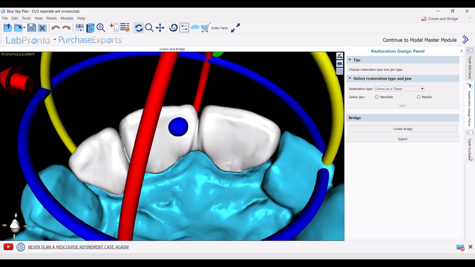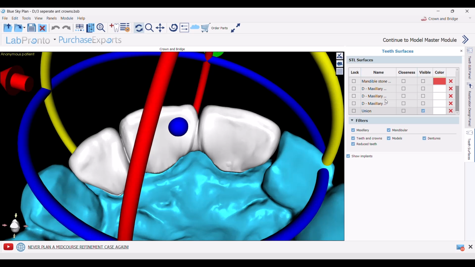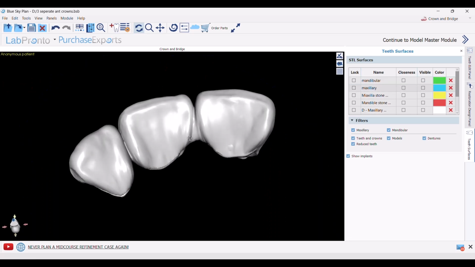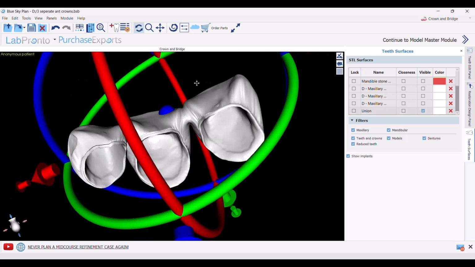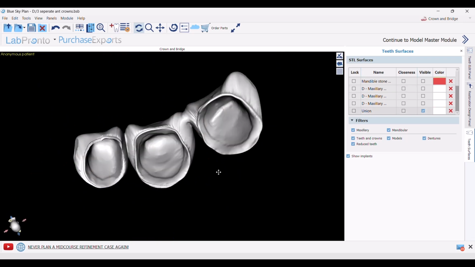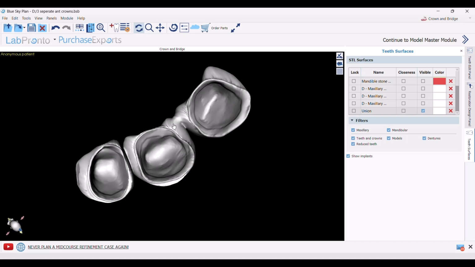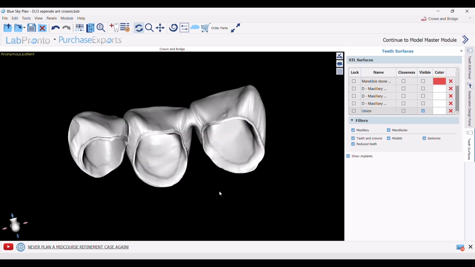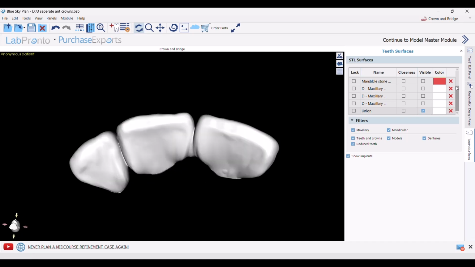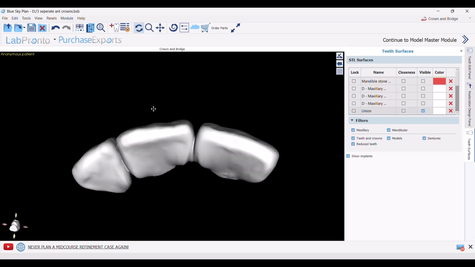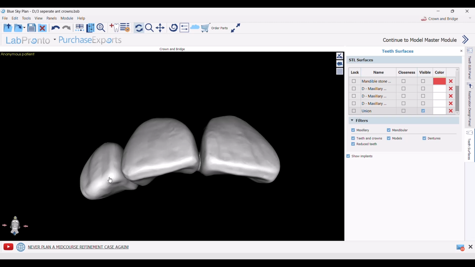If we go to the Teeth Surface tab, uncheck the maxilla, this is the bridge. Here the software added a new surface to the list under the 3 teeth, which is the union. This union is the union of the 3 teeth, meaning the bridge.